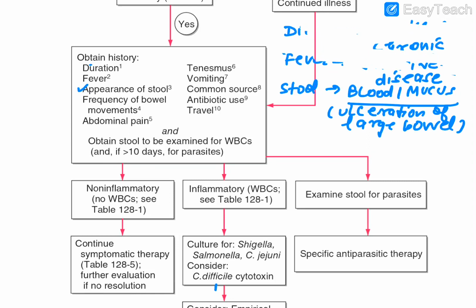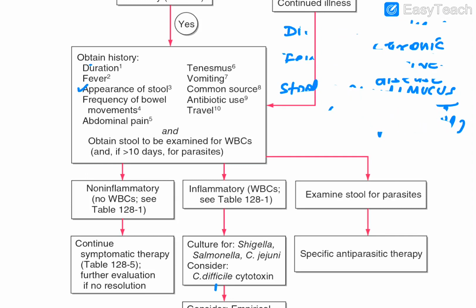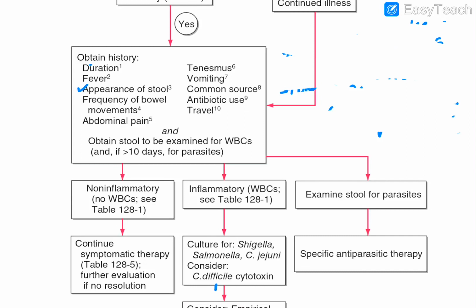Now after these important points, the other points are what? The fourth point is the frequency of bowel movements. You will ask regarding the frequency, and the frequency of bowel movements suggests what?